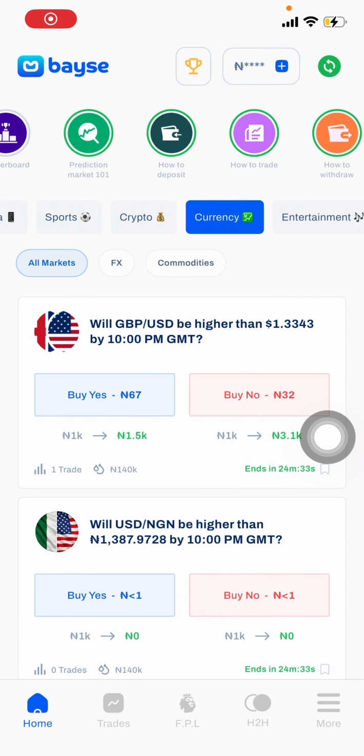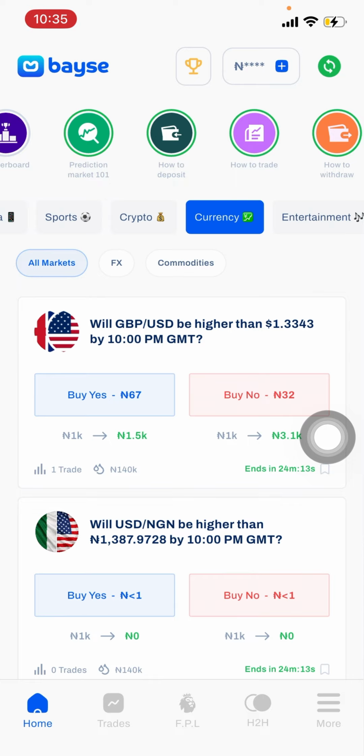Okay, so if you're very familiar with trading Forex, for example, then this is going to be very easy for you to understand. But if you're not familiar with trading Forex, you can still learn it because it is very, very simple. It is very straightforward.